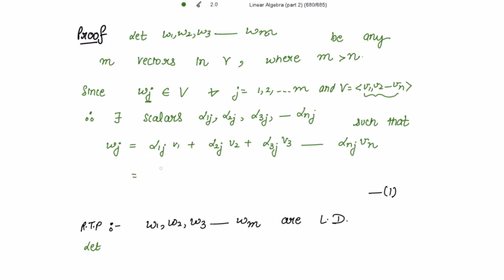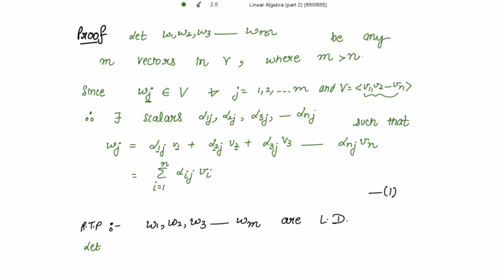I'm writing this complete as a summation, i going from 1 to n, alpha ij vi. Since j is already written, I take the summation over i. If this is 1, this is also 1, this is 2, this is also 2. So if this is i, then this is also i. Mark this as 1.